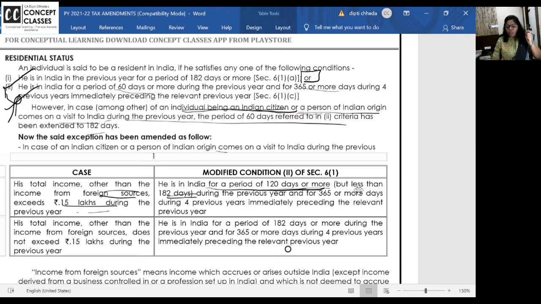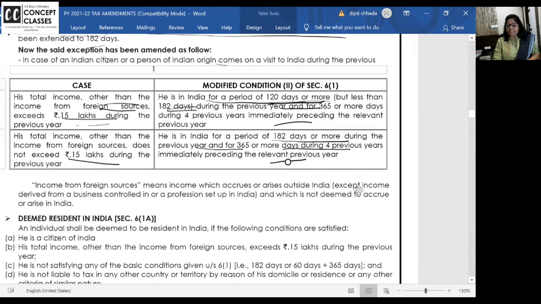What if your income does not exceed 15 lakhs and you are in India for 120 days and above? This condition will not affect you. In that case, 182 days or more during the previous year, and 365 days or more during the preceding years. That condition is there anyway. I think it is better if we write it down, and that way it will be clear.